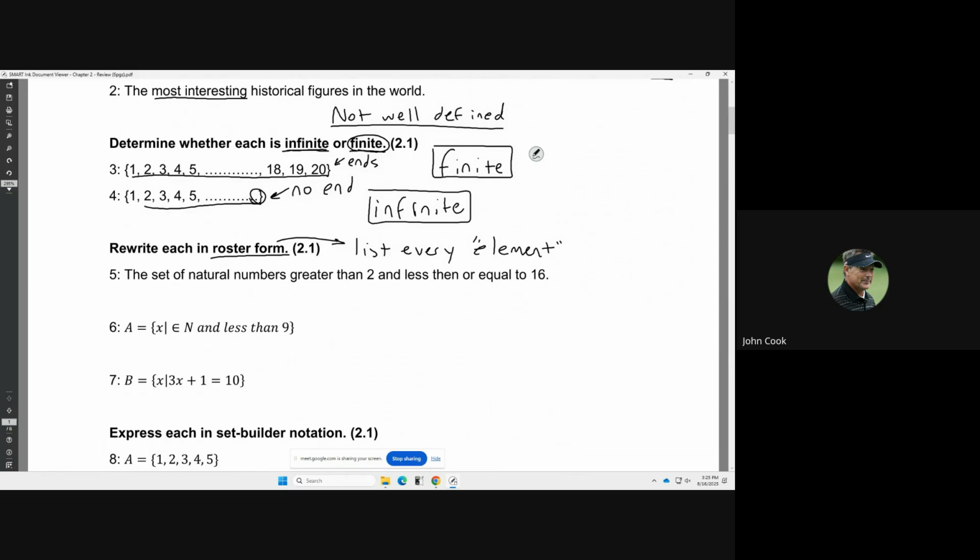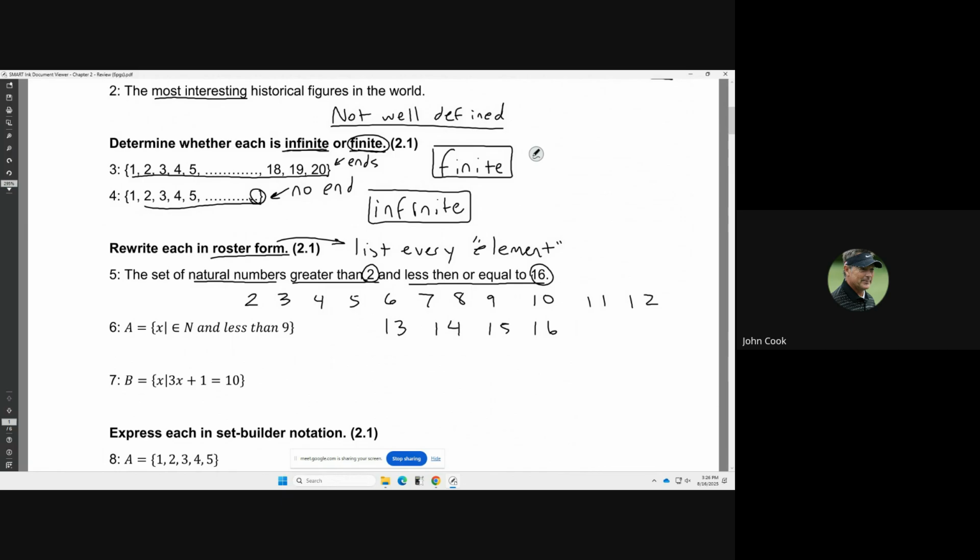Number 5 says the set of natural numbers. Natural numbers are the ones that you can count: 1, 2, 3, 4, 5, 6, 7. So the numbers that are greater than 2 and less than or equal to 16. Obviously there are two numbers here, 2 and 16. So I'm just going to list off the counting numbers that go from 2 to 16: 2, 3, 4, 5, 6, 7, 8, 9, 10, 11, 12, 13, 14, 15, and 16.